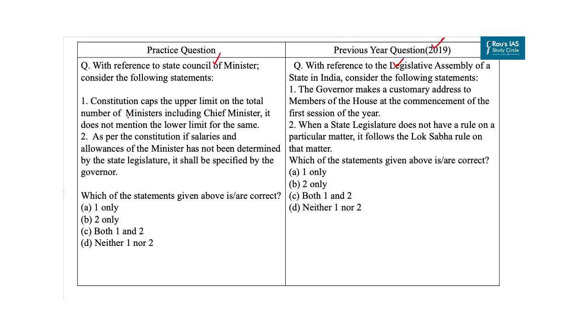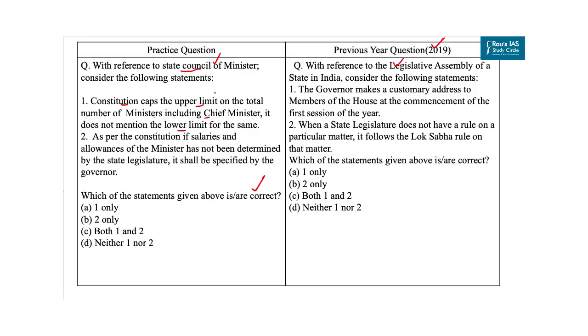Now let's come to the practice question. Here you have to identify the correct statements with reference to the State Council of Ministers. The first statement is, the Constitution caps the upper limit on the total number of ministers including the Chief Minister. It does not mention the lower limit for the same.